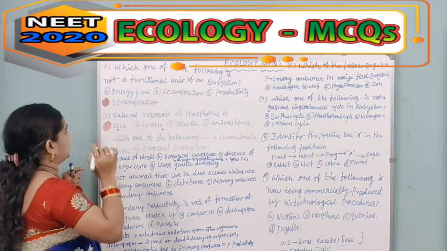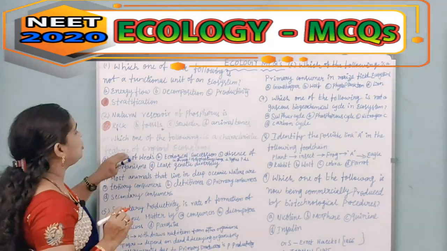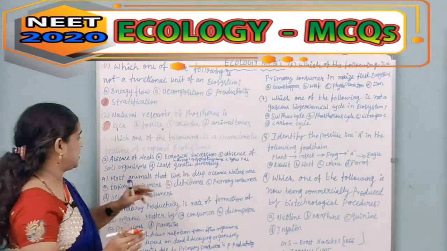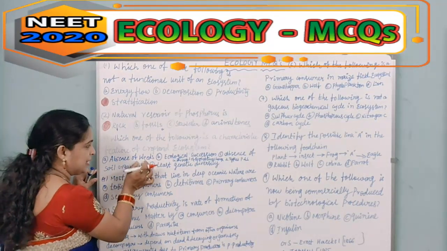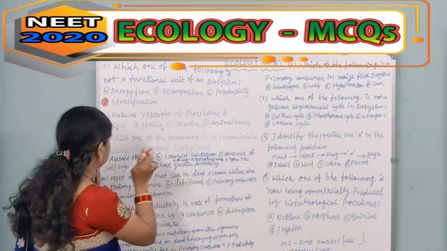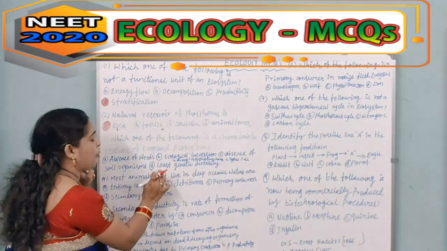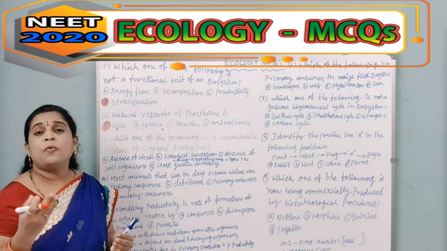Okay. The next one. Which one of the following is a characteristic feature of a cropland ecosystem? The options they have given: A, absence of weeds; B, ecological succession; C, absence of soil organisms; D, the least genetic diversity. First, let us know what a cropland ecosystem is.